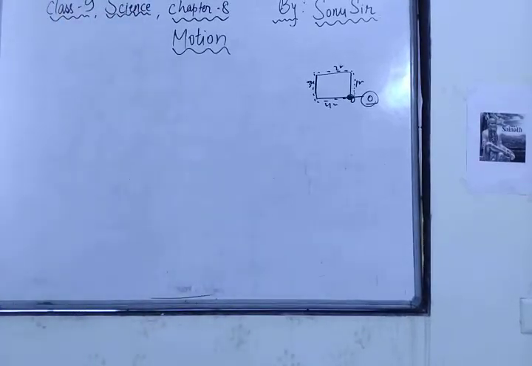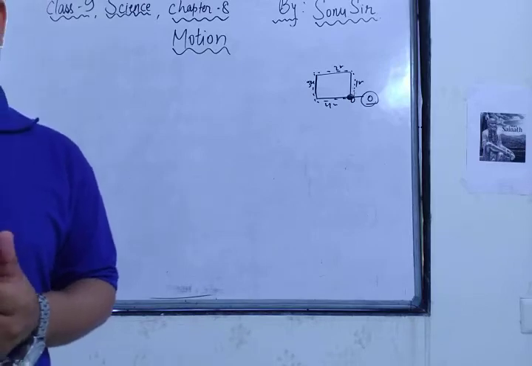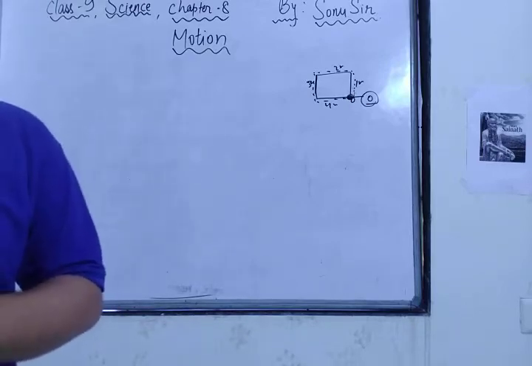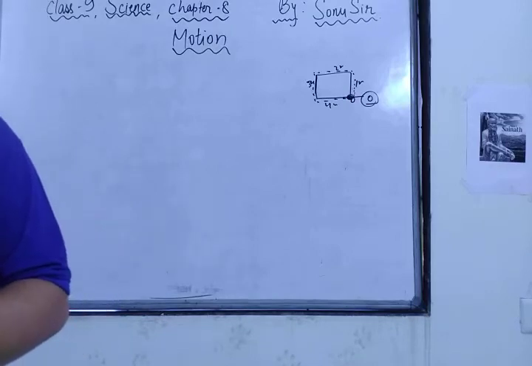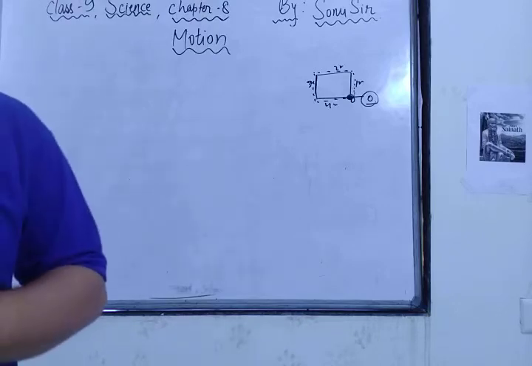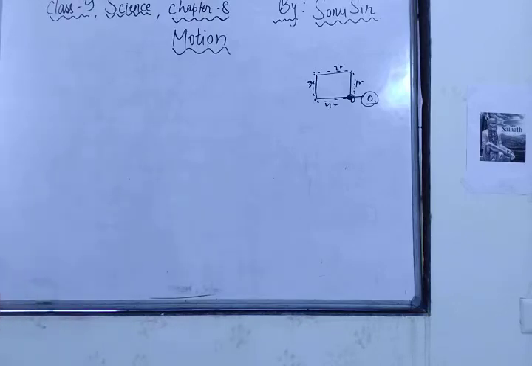The second question is: a farmer moves along the boundary of a square field of side 10 meters in 40 seconds. What will be the magnitude of displacement of the farmer at the end of 2 minutes 20 seconds from his initial position? This is a very easy question. Distance is 10 meters and time is 40 seconds, so you can calculate the speed: 10 meters upon 40 seconds, which is 1 by 4, 0.25 meters per second.